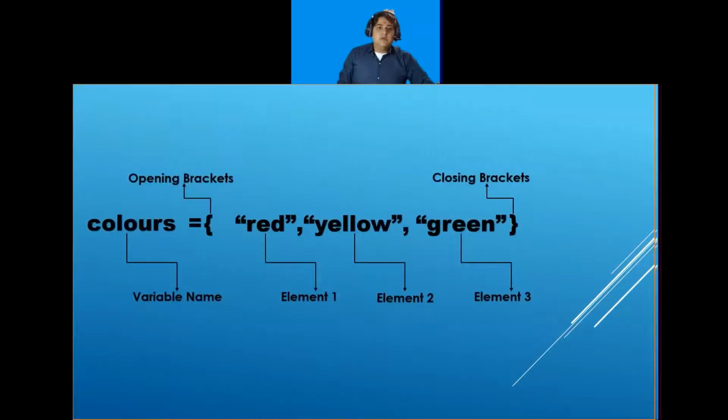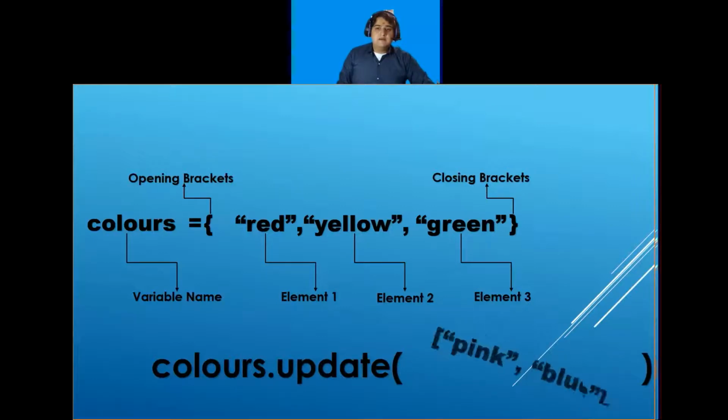To add more than one item to a set, use the update method. So I will write colors.update, and inside these brackets I will give my elements in the form of a list. So here I am writing pink and blue in the form of a list.